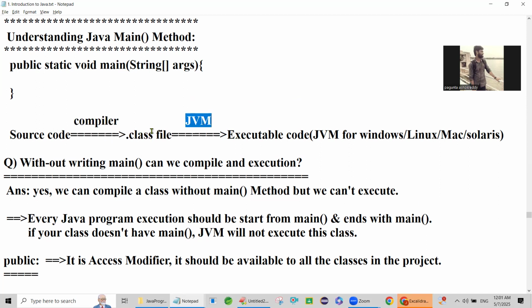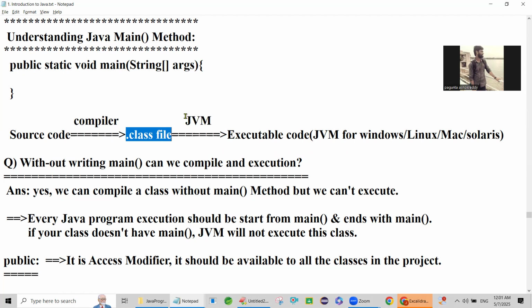JVM is going to check whether the main method is there or not. If the main method is there, then it will check for any logical mistake, and if there is one, you will get a runtime error.